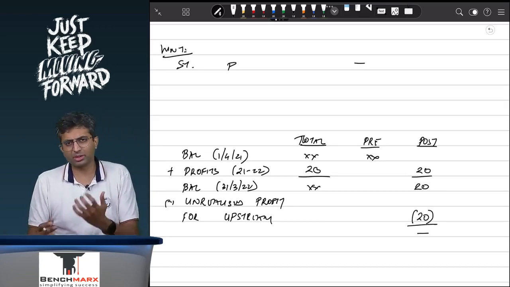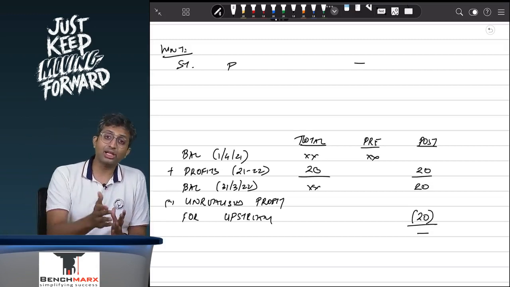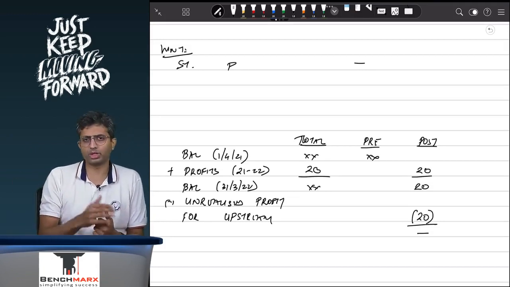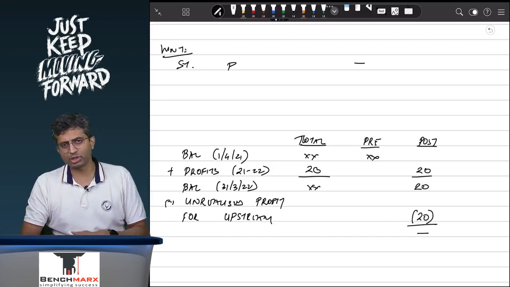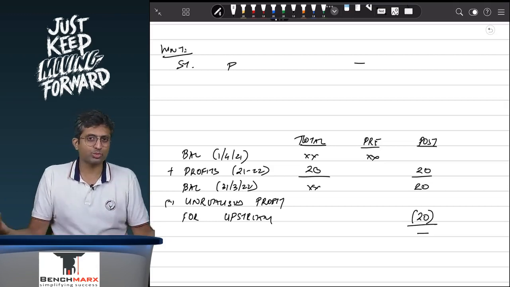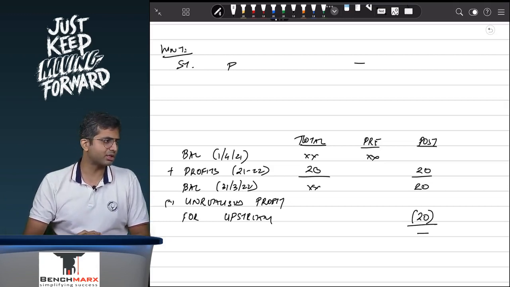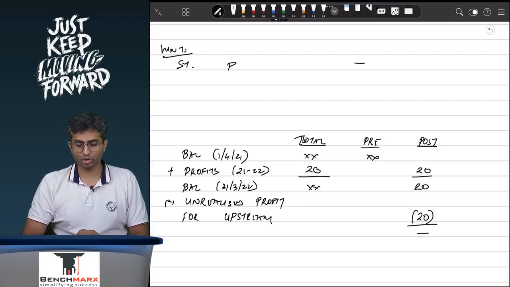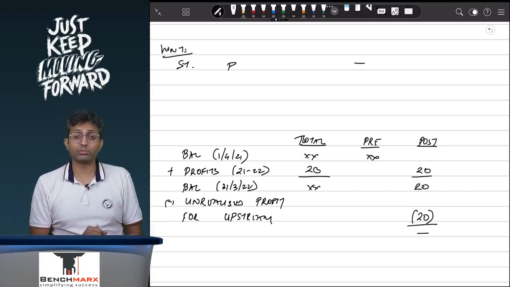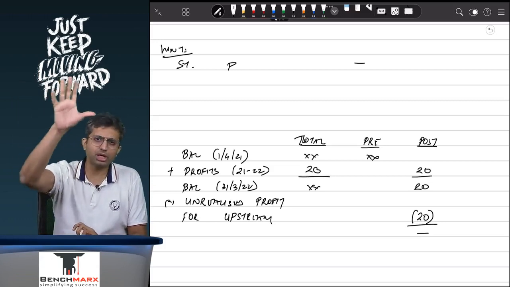In this case, 20 minus 20 becomes 0, but let us say subsidiary had other transactions as well, and hence its profits was, let us say, 220. Then ideally 220 would have gone 90% to the parent, 10% to the minorities. Now, instead of 220, only 200 will go 90% to the parent and 10% to the minorities, and hence minorities are also bearing a share in the unrealized profit, because the profit in the books of the subsidiary is attributable to both parent and minorities. So, long story short, whether it is upstream or it is downstream, you will have to eliminate the unrealized profit in full, not just your share. You will have to eliminate unrealized profit in full.